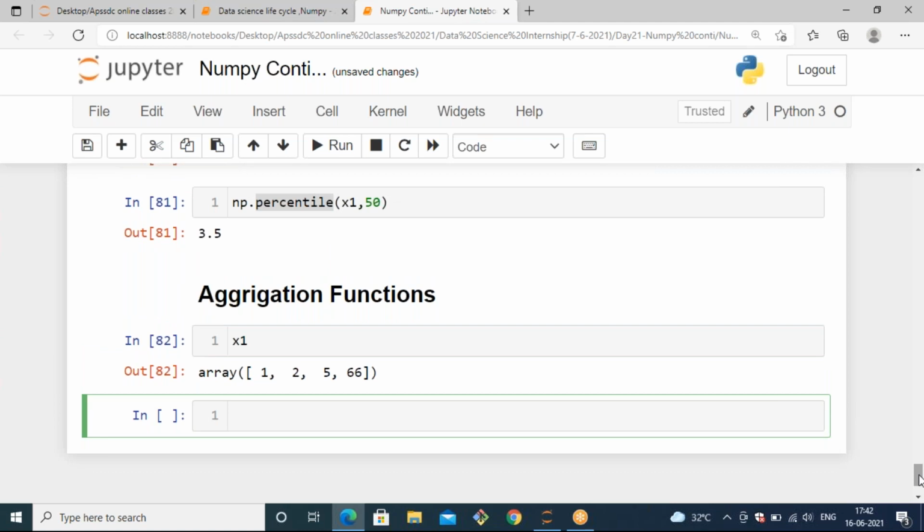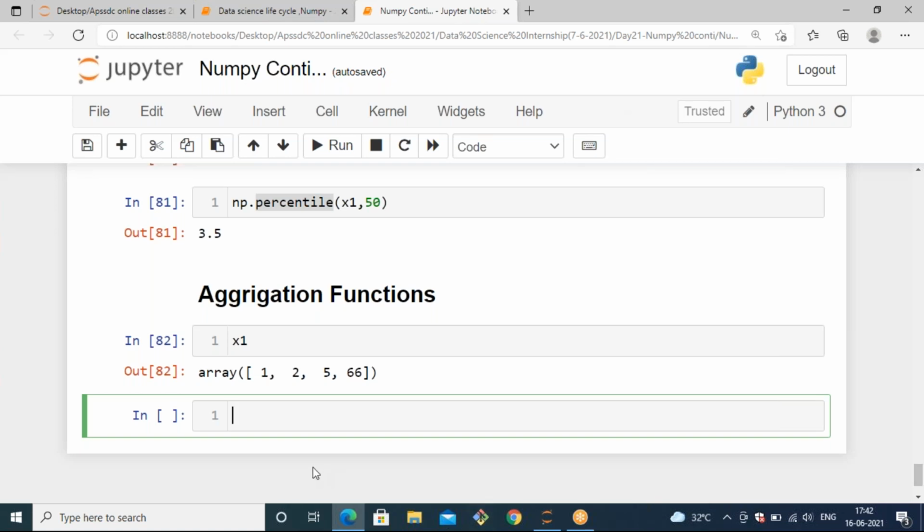Aggregation functions are simply calculating the sum and product, as well as minimum and maximum, which is common in statistical and aggregation. Argmax and argmin are new methods, and we also have the cumulative sum. These are all the methods we have in aggregation functions.